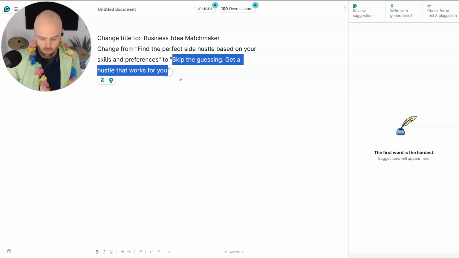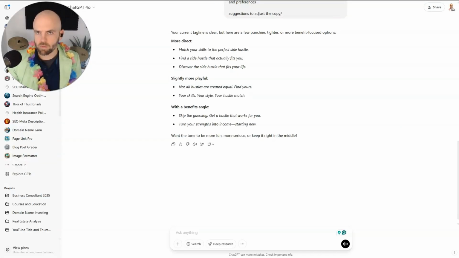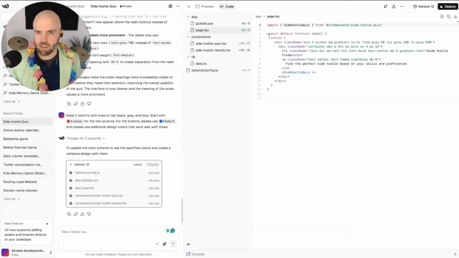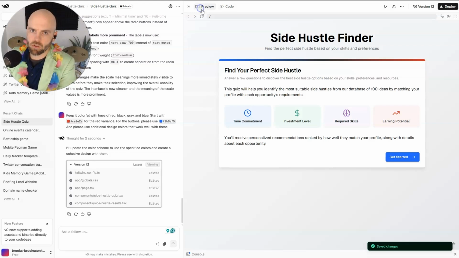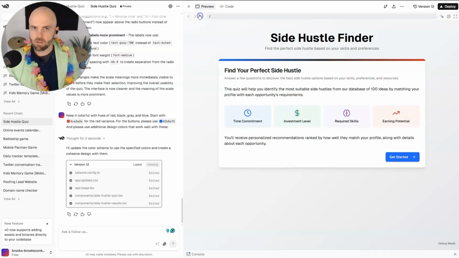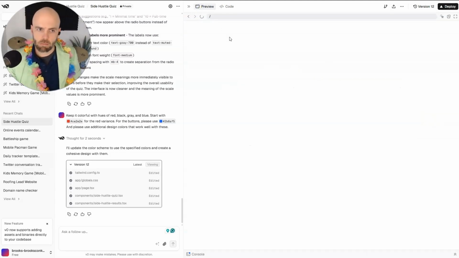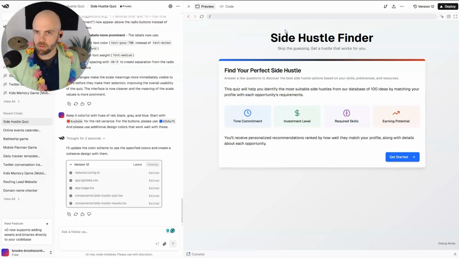So, while I'm making adjustments, I just click the code, and I'm not going to ask it to make this change. I'm going to go ahead and put it right there, right? So I'm going to save that code, and I should be able to refresh this. Yeah, find a hustle that works for you.